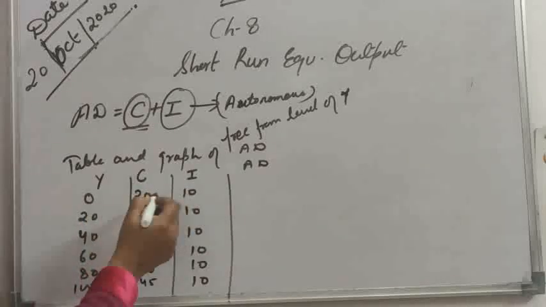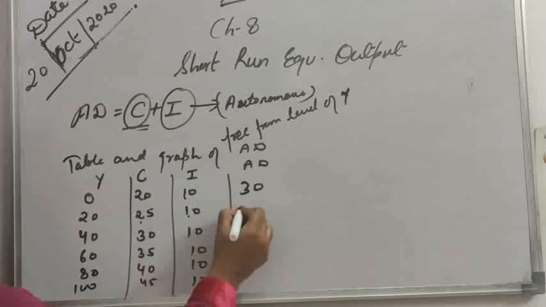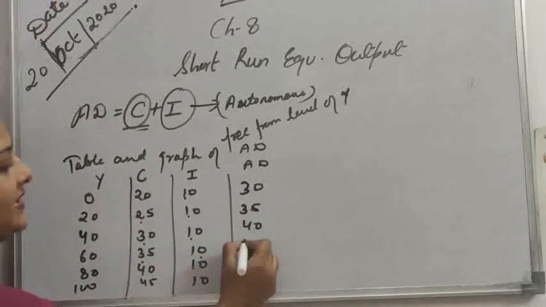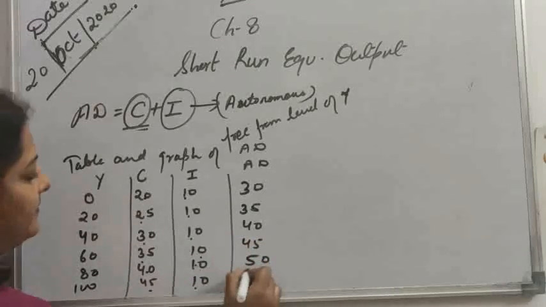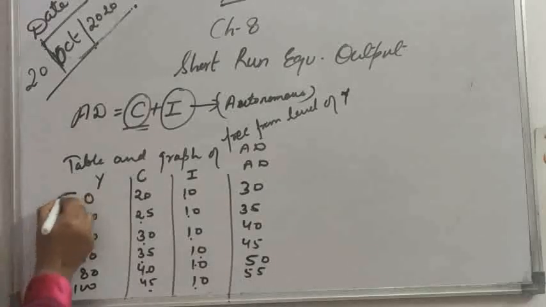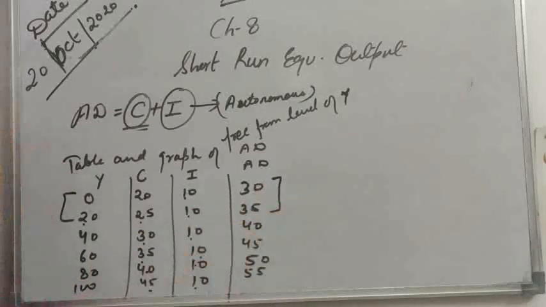C plus I is AD. Then 20 plus 10, 30; 25 plus 10, 35; 30 plus 10, 40; 35 plus 10, 45; 40 plus 10, 50; 45 plus 10, 55. Clear? So in initial stages, when income is 0 and 20, AD is 30 and 35, meaning total expenditure.